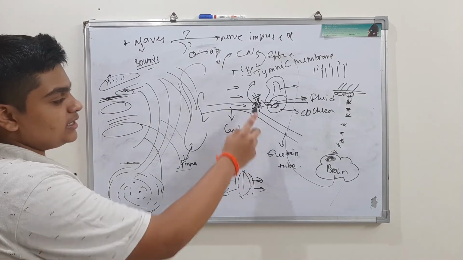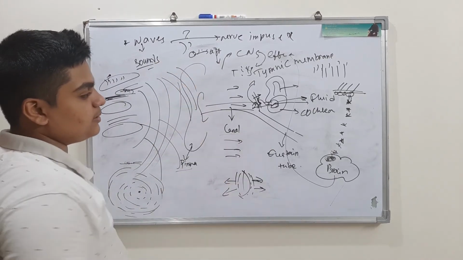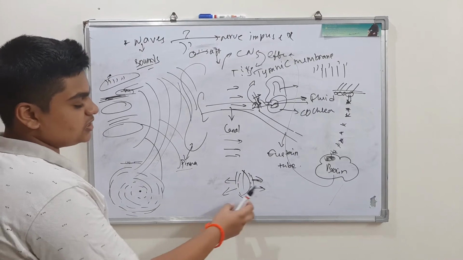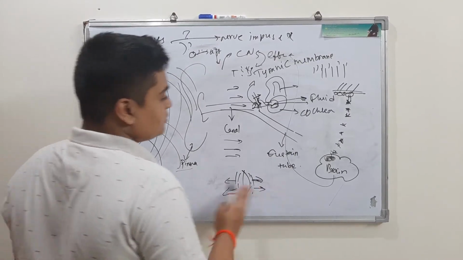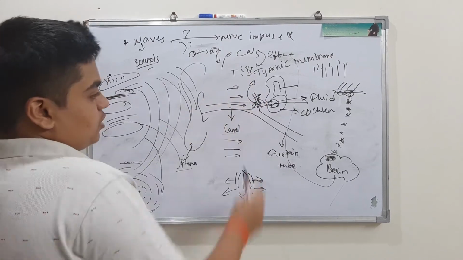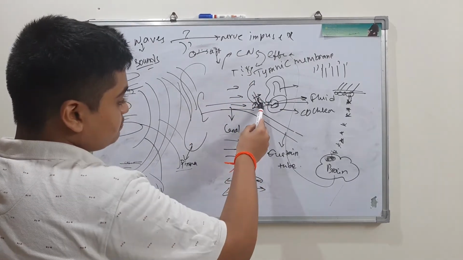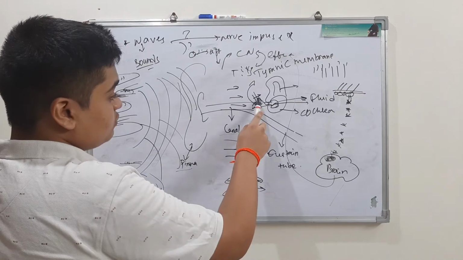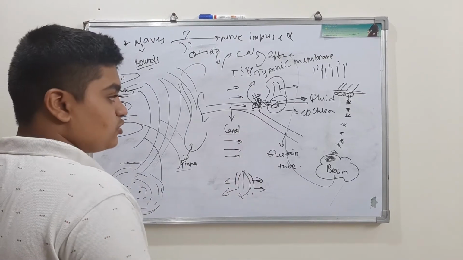They hit the eardrum, and these waves cause vibrations in the eardrum. Due to this vibration, these vibrations are passed on to the oval window, and this oval window is attached to the cochlea, please do not forget it.